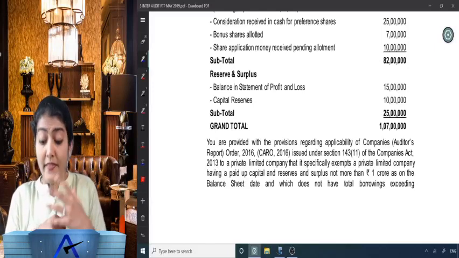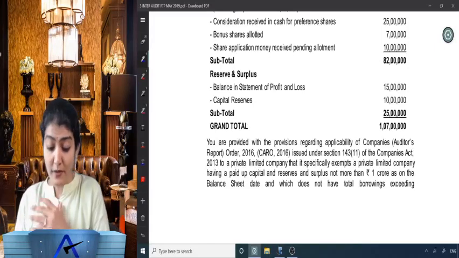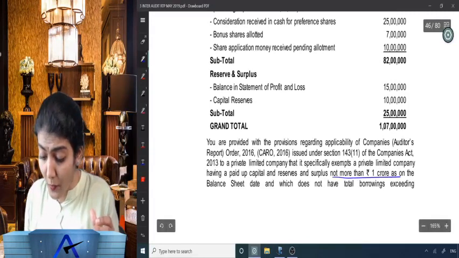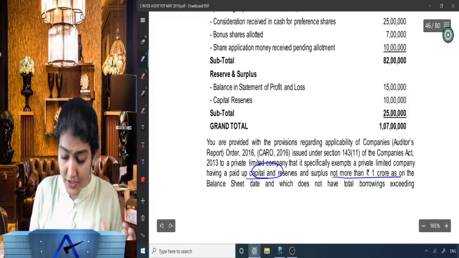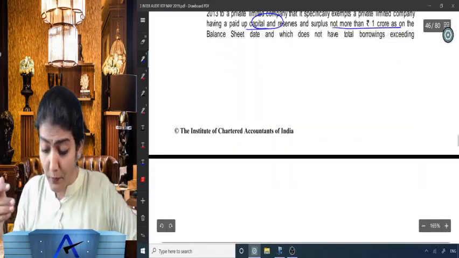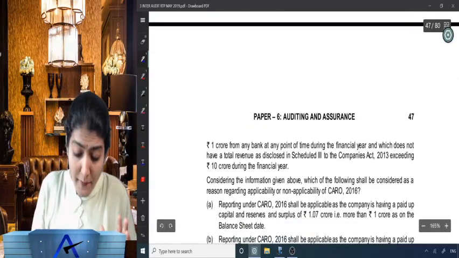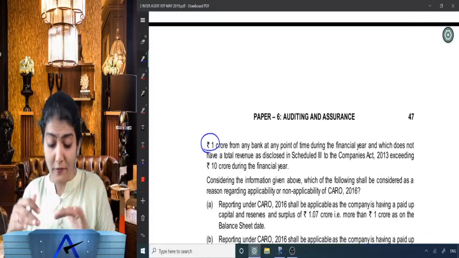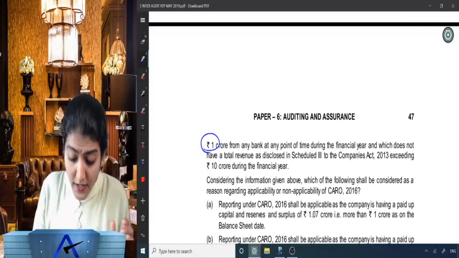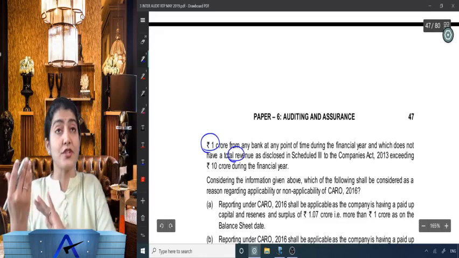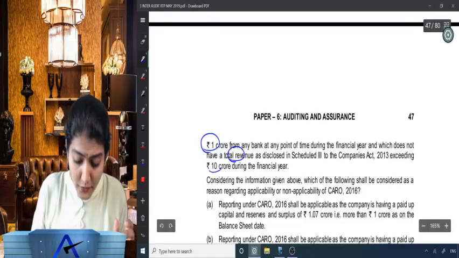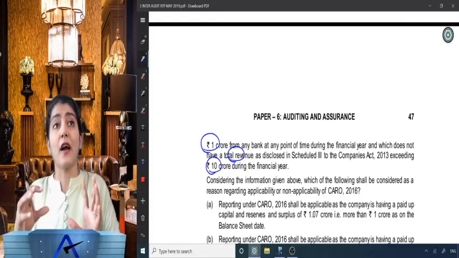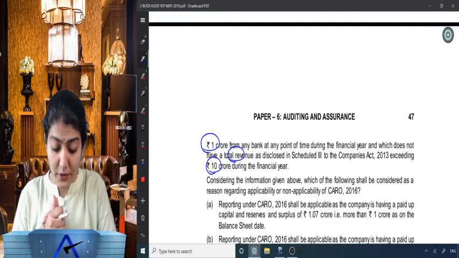You are provided with the provisions regarding applicability of CARO issued under 143(11) to a private limited company, that it specifically exempts a private limited company having paid up capital and reserves and surplus not more than 1 crore as on the balance sheet date, and which does not have total borrowings exceeding 1 crore from any bank or financial institution at any point of time during the financial year, and which does not have a total revenue as disclosed in Schedule 3 exceeding 10 crore during the financial year. Right, so they have given the applicability of CARO also for the private limited company over there.